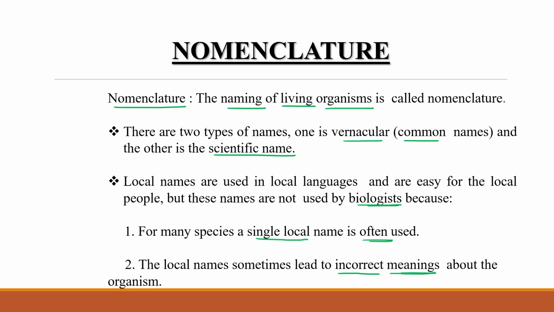Because of these two reasons, biologists always use the scientific name whenever they are discussing anything related to that particular organism.